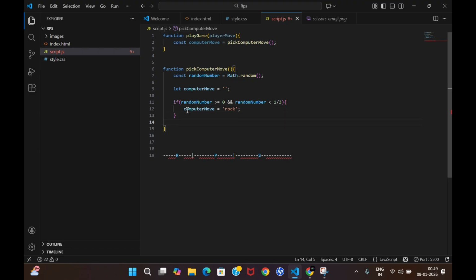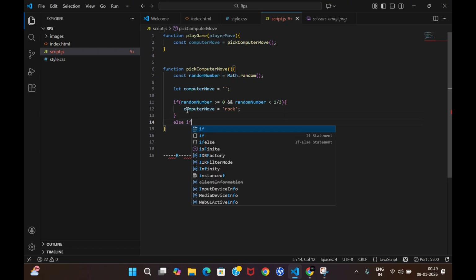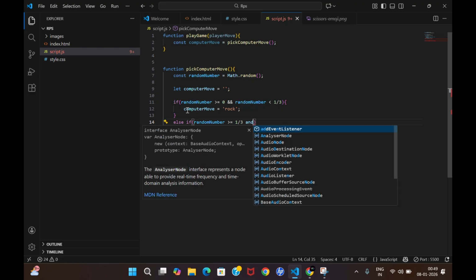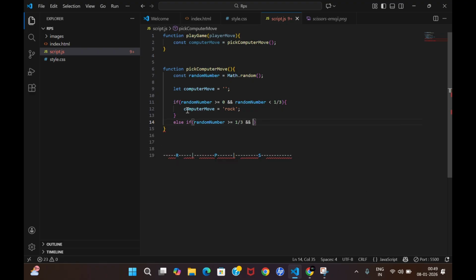And similarly, we will use an else if condition. In else if, we again write that if the random number value is greater than or equal to 1 by 3, and the random number value is less than 2 by 3, then we definitely get the computer move to be paper.